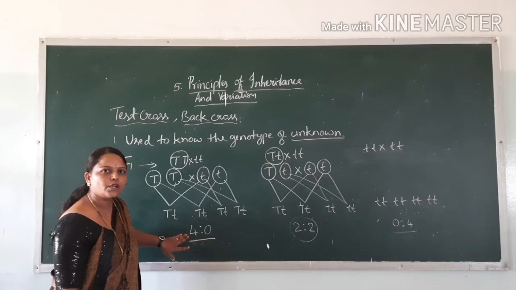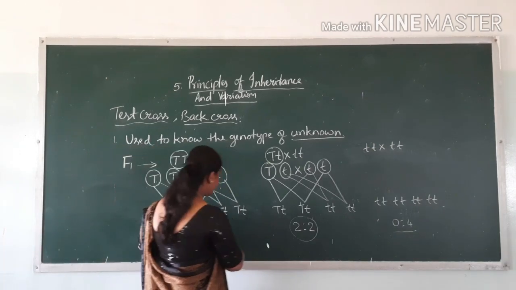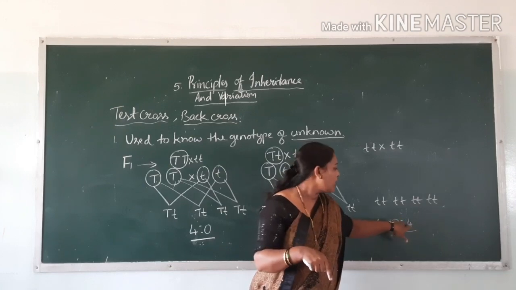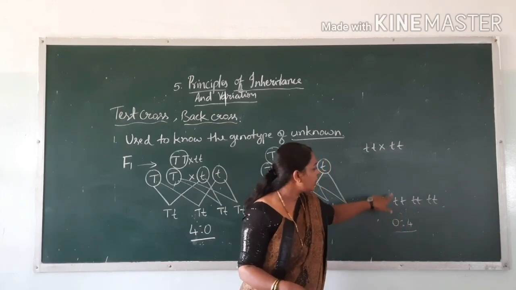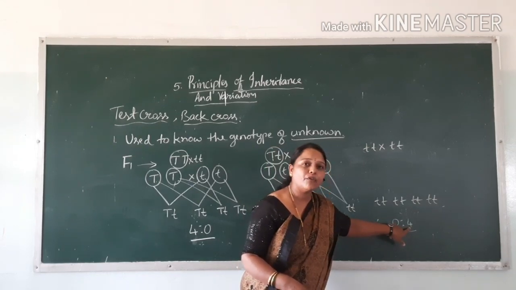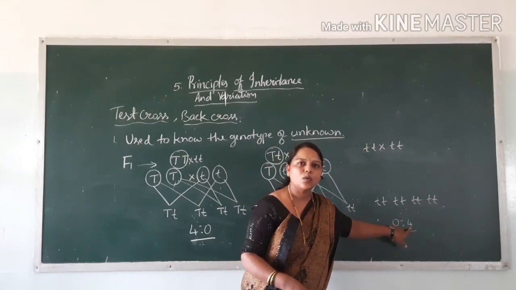4 resembles the dominant character, 0 resembles the recessive one. Here 0 resembles the dominant character. No one dominant character came here, isn't it? All the 4 became recessive only.